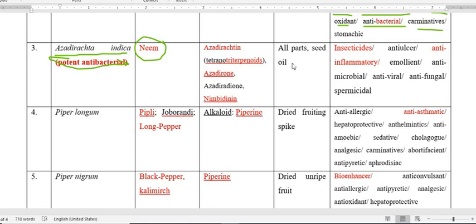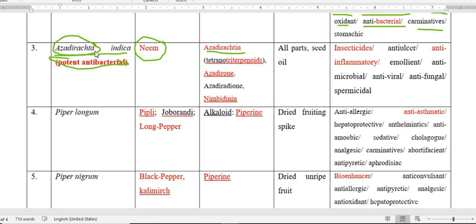So the active principles present in this plant neem, that is Azadirachta indica, are Azadirachtin, that I have already mentioned. If you know the botanical name or scientific name of the plant, you may guess the active constituent.